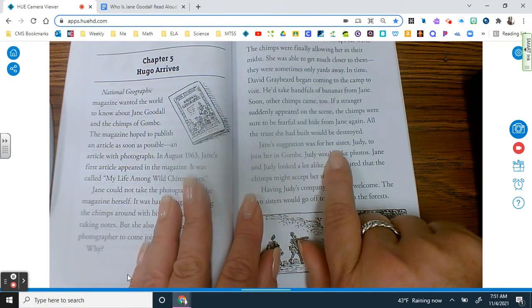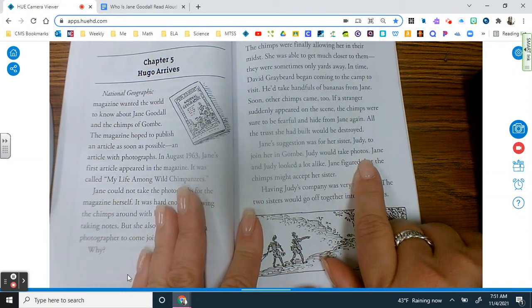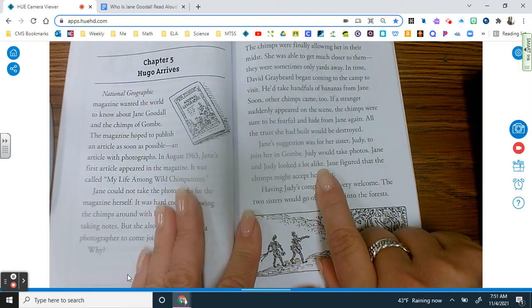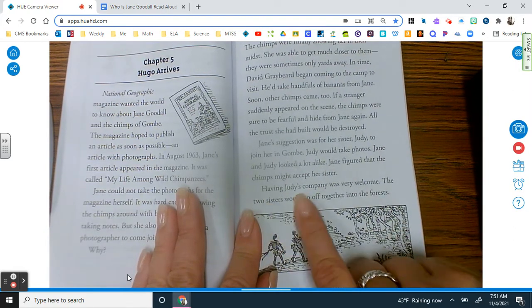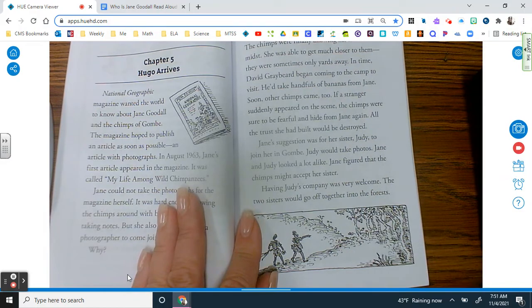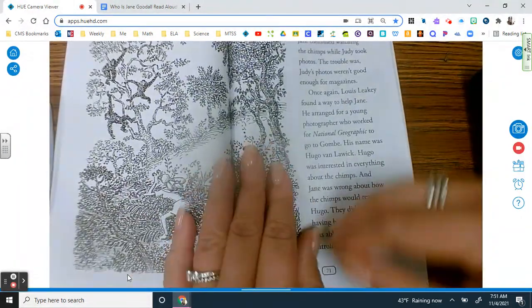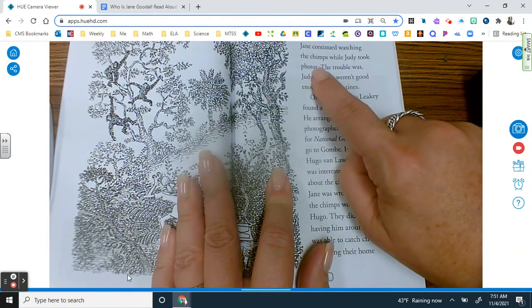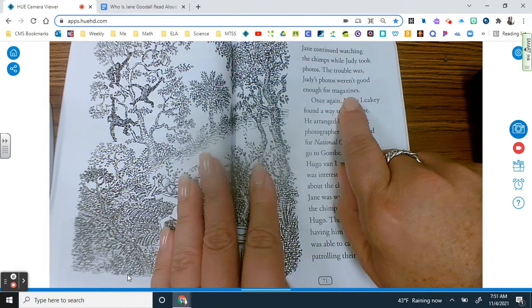Jane's suggestion was for her sister Judy to join her in Gombe. Judy would take the photos. Jane and Judy looked a lot alike. Jane figured that the chimps might accept her sister. Having Judy's company was very welcome. The two sisters would go off together into the forest. Jane continued watching the chimps while Judy took photos. The trouble was, Judy's photos weren't good enough for magazines.